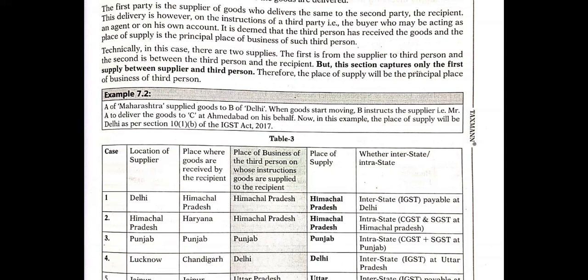So the place of supply, where the goods are supplied, is Himachal Pradesh again. Here also it is intrastate because the location and the place of supply are within the same state. So CGST and SGST are payable at Himachal Pradesh.